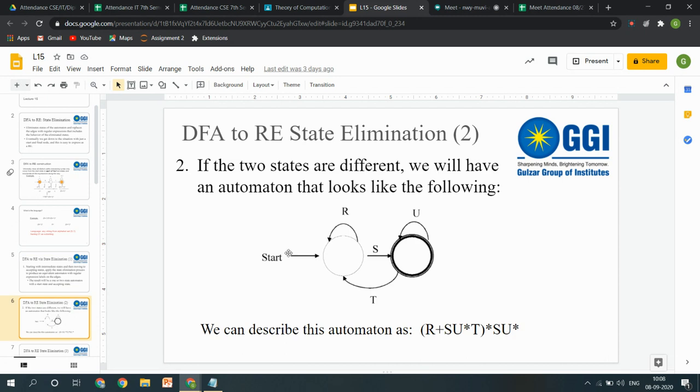Okay, so now we have just taken another example, that if I'm having this type of DFA, then how can I just convert it back? Firstly, you have to write the regular expression for each of the transitions. So a R star would come here, only R star, single S, and then U star will come here, right?